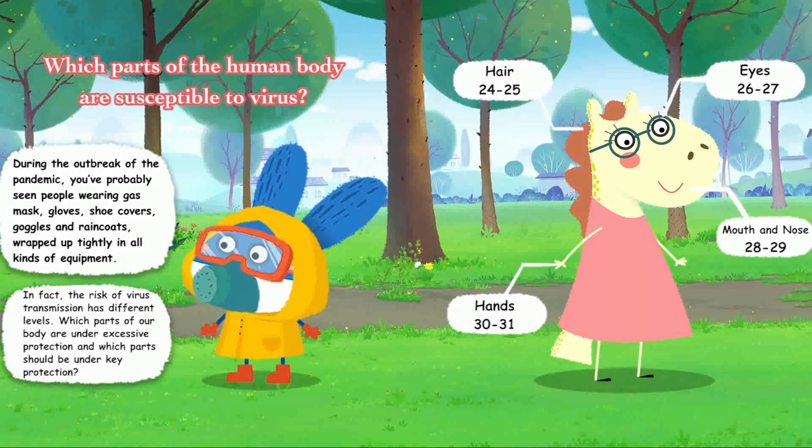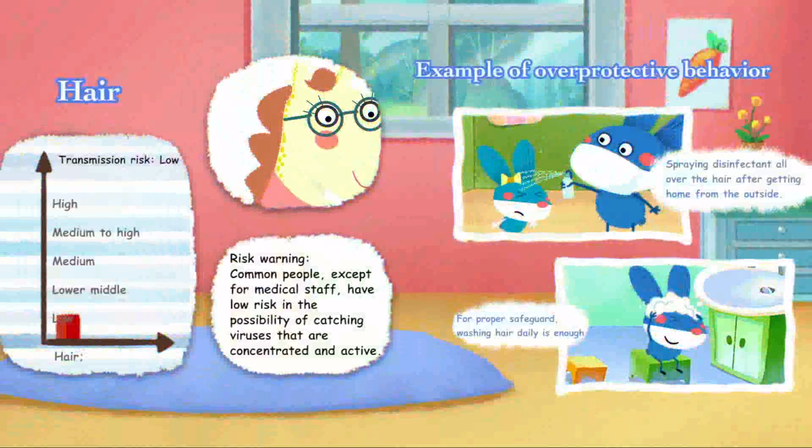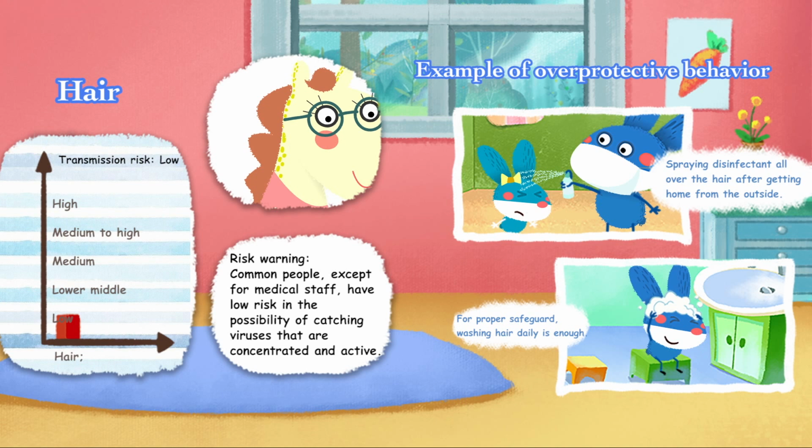Hair, eyes, hands, mouth and nose. Hair, risk warning. Common people, except for medical staff, have low risk of catching viruses that are concentrated and active. Example of overprotective behavior: spraying disinfectant all over the hair after getting home from the outside. For proper safeguard, washing hair daily is enough.